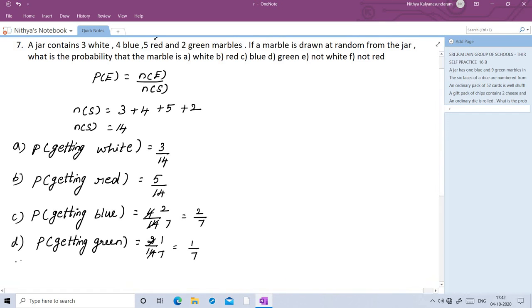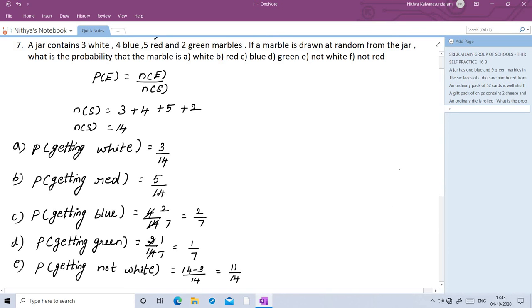E question, probability of getting not white. So except white marbles, what is the probability of getting the remaining marbles? So from the total number of marbles, you subtract the white marbles. 14 minus 3 divided by 14. 14 minus 3 is 11, so 11 by 14.